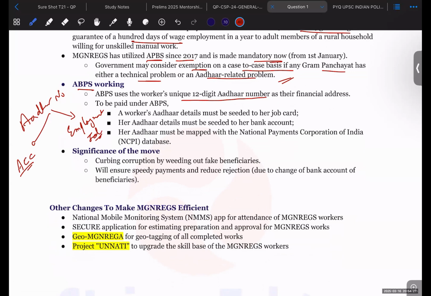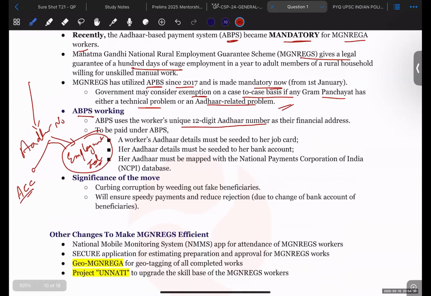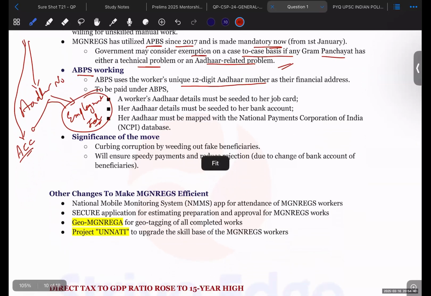Okay, so if a person has worked, then his employment ID is mapped to the Aadhaar number, and payments are made to this Aadhaar number, where the payments are done from the government account to the Aadhaar-linked bank account of the employee. So this is how this Aadhaar-based payment system works.